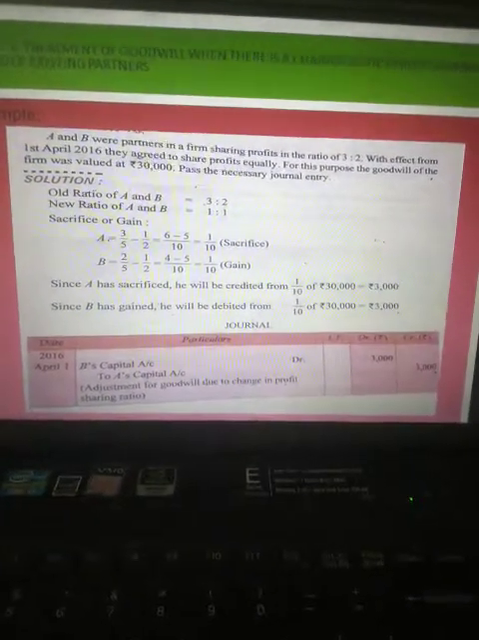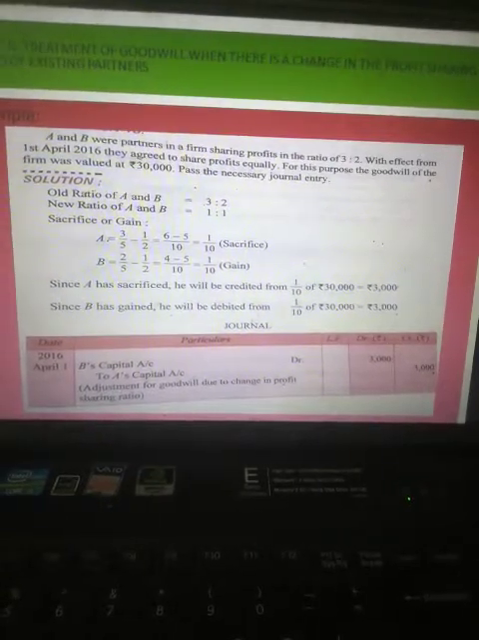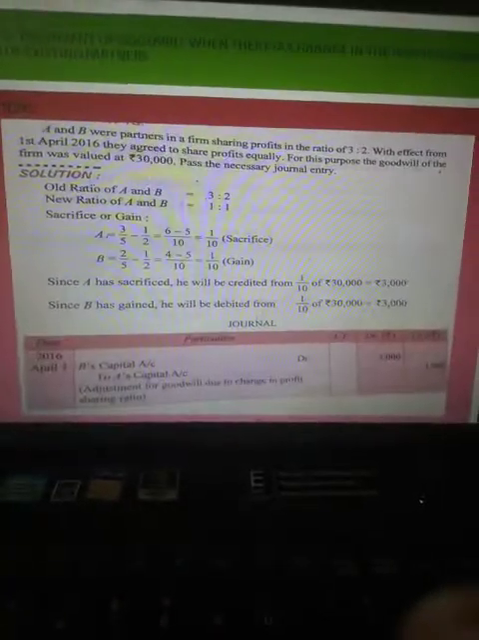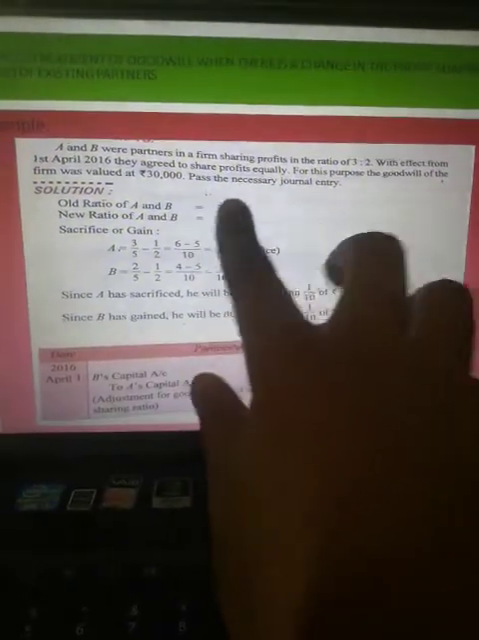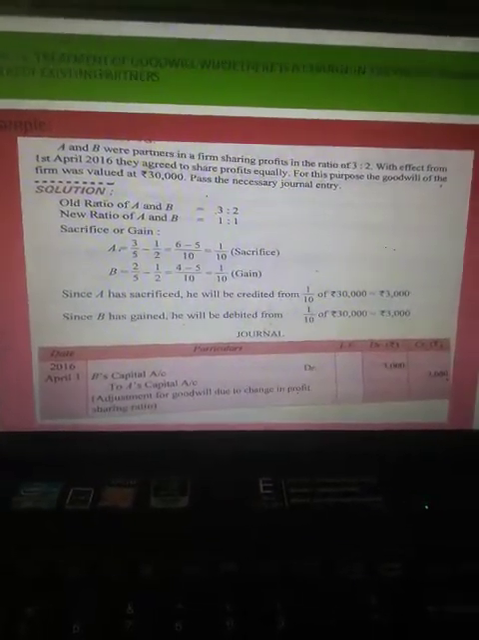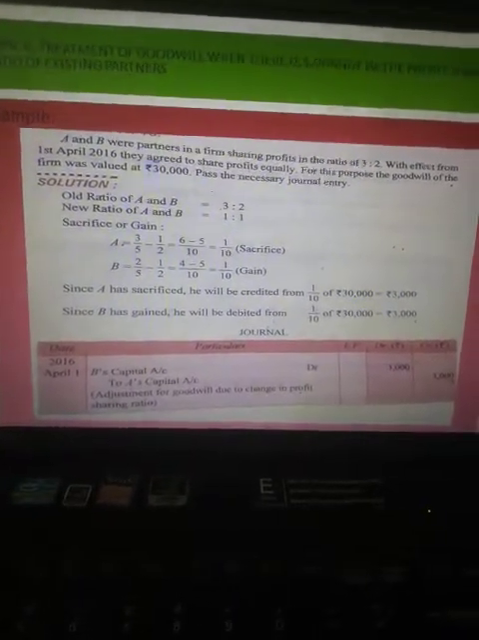This is your example for this class. You can see over here, A and B were partners in 3:2, and then they have decided to share the future profits equally, that is 1:1. So here their profit sharing ratio changed. Old ratio was 3:2 and new ratio was 1:1. And here you see goodwill is directly given to us, that is 30,000. Class, if this goodwill is not provided to us, then we can calculate the amount of goodwill by using the three methods which we have discussed earlier.